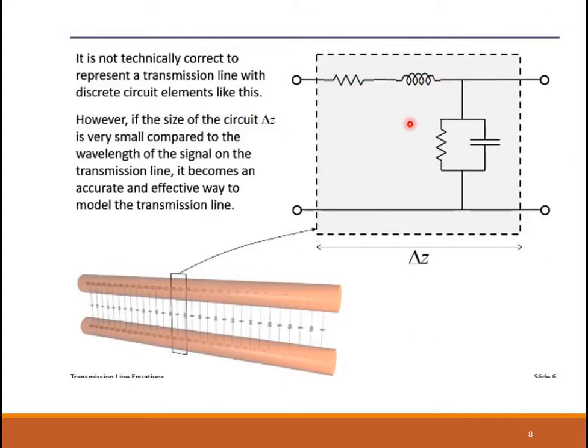Okay. So this is the circuit model that I'm going to use for deriving the wave equation in a transmission line. And this is referred to as the L-type equivalent circuit model of a differential length delta Z. That is, I'm considering a differential length delta Z, and for that differential length, this is a two conductor transmission line, and this equivalent circuit model is referred to as the L-type equivalent circuit model. So this is the model which we are going to analyze.